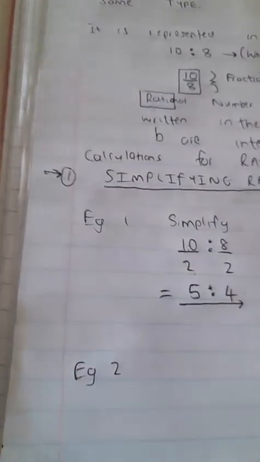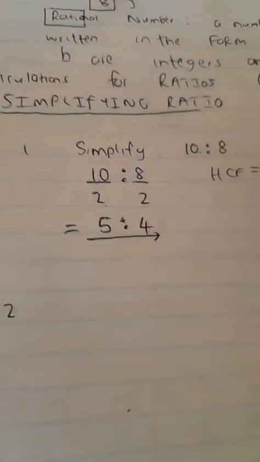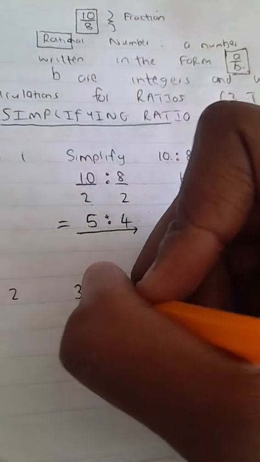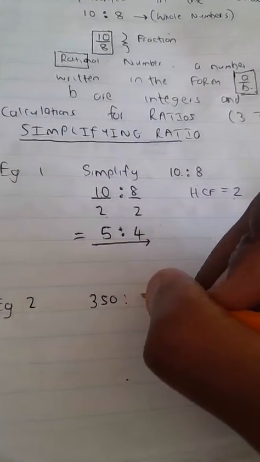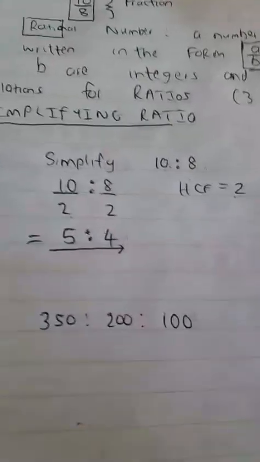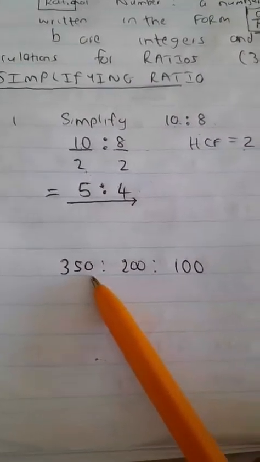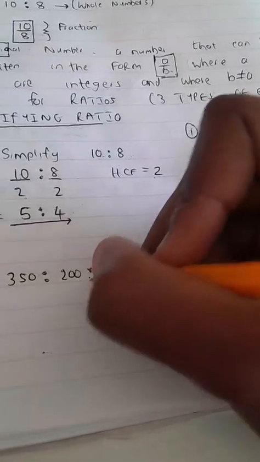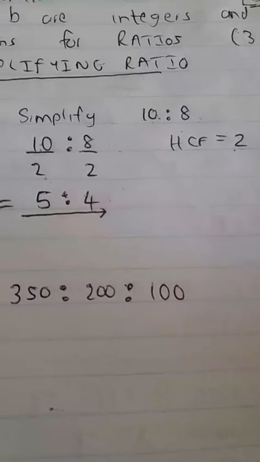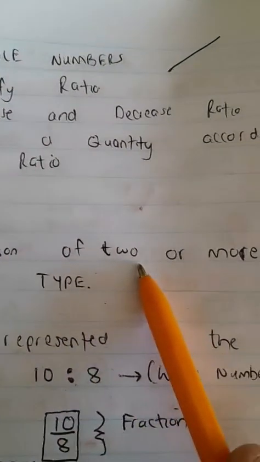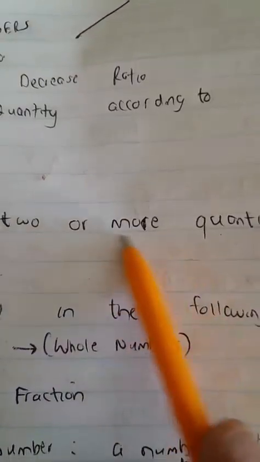Let's look at another example. Maybe this time round, the example that we are going to look at has slightly bigger numbers represented in the ratio. Look at this ratio: it's 350 is to 200 is to 100. If you go back to my definition, I said the ratio is the comparison of two or more quantities.